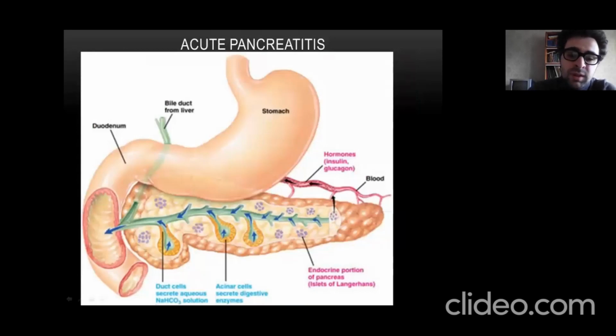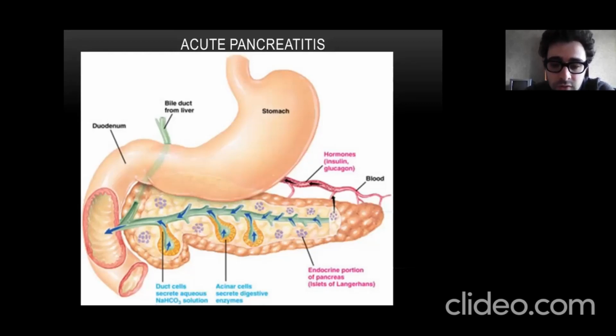Laparoscopic appendectomy. Next disease, pancreatitis. First of all, a bit of remembrance from anatomy. What is the pancreas? The pancreas is a very soft gland that is not protected by ribs. Because of that, it can be easily damaged by everything that comes into the organism. The pancreas has two functions, exocrine and endocrine.